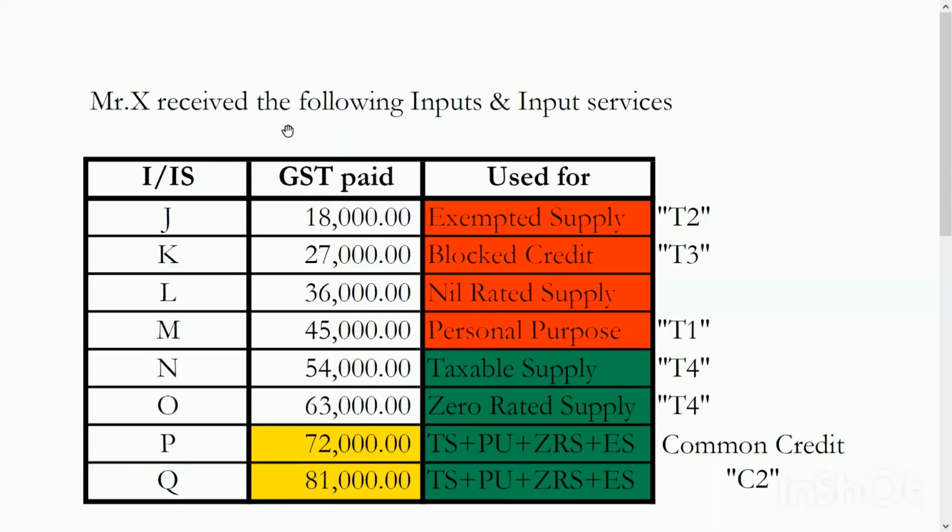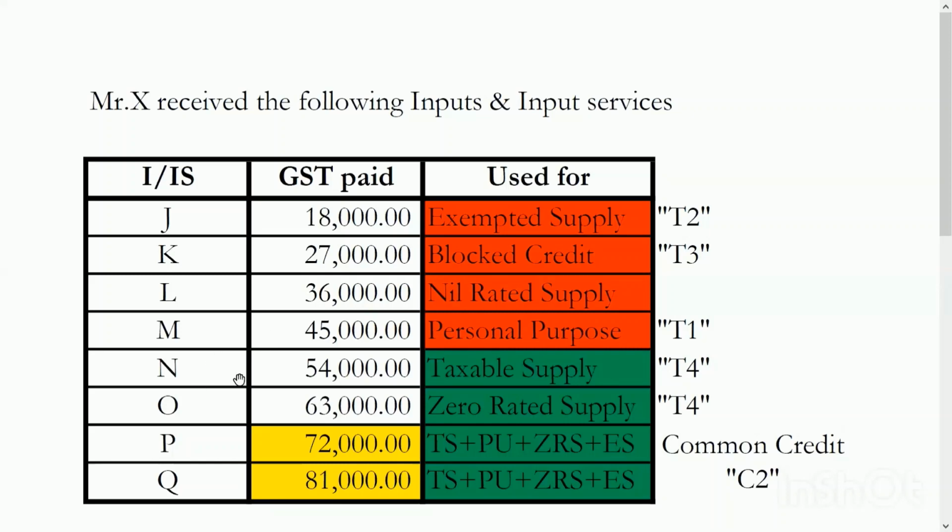Mr. X received the following inputs and input services. J, GST paid 18,000, which is used for exempted supply. K, 27,000 block credit. L, 36,000 used for nil rated supply. M, 45,000 personal purpose. So these four inputs cannot be taken. These are considered as ineligible inputs.